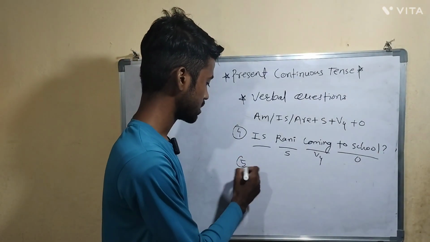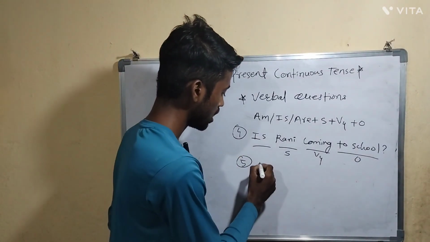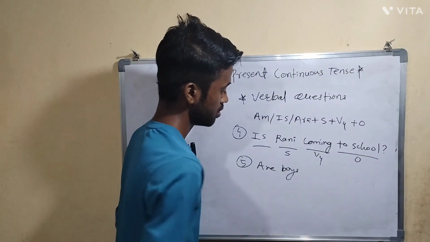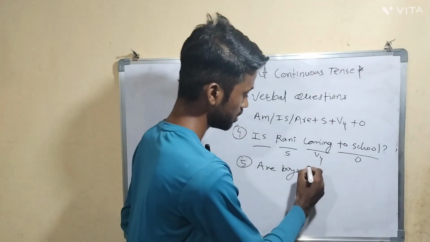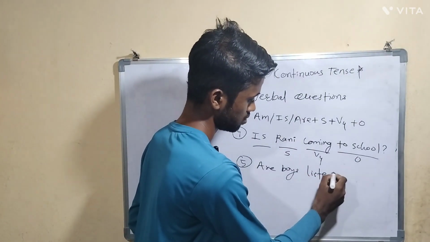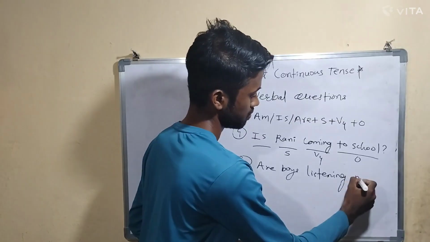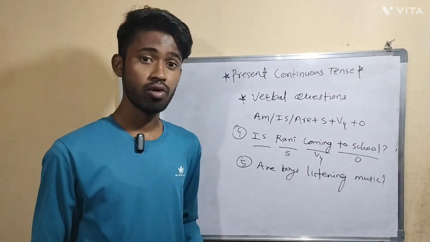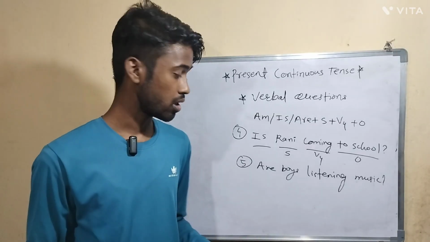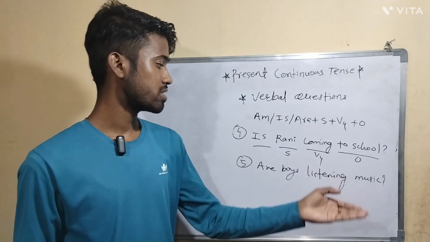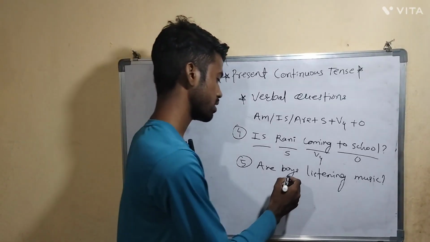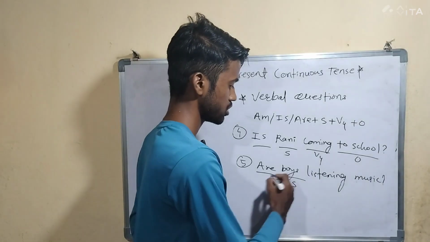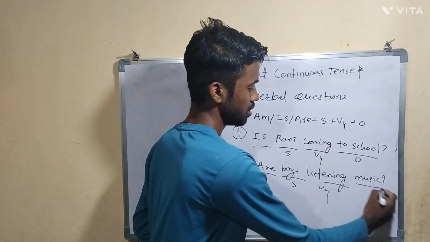Okay, so this is another example. Let's take one last example. Are boys listening music? Now, in free time, what will boys do? Usually, they will listen to music. So, what is the question? Are boys listening music? So here, subject is plural. That is why I use this helping verb are. So this is subject, this is helping verb, this is the fourth form of verb, and this is object.